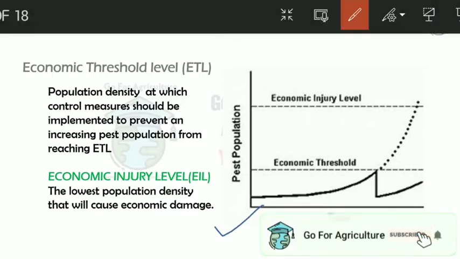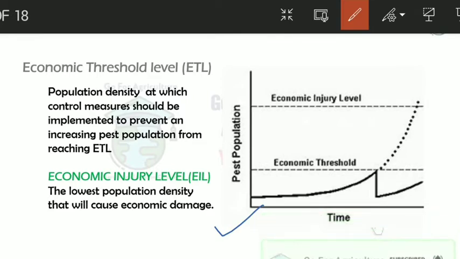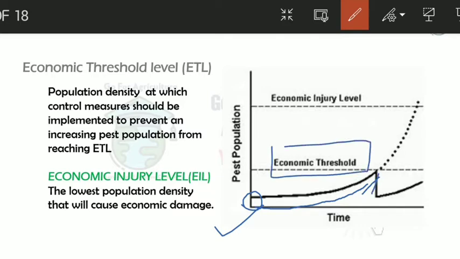So here you can see a graph, right? This is the pest population. As time increases, the pest population starts increasing, and it reaches the point where the control measure should be taken, that is the economic threshold level. At this point, they've reached a population where the control measure should be taken.